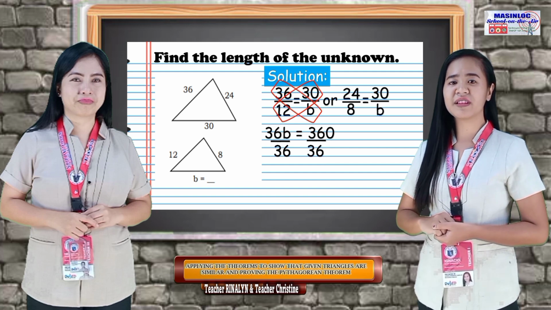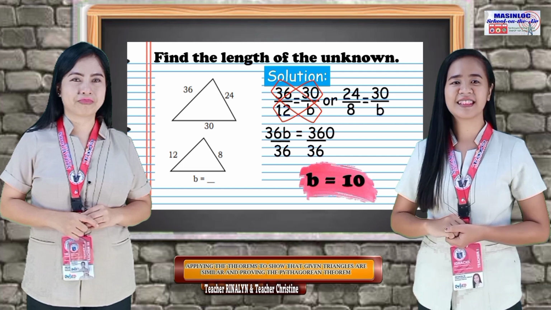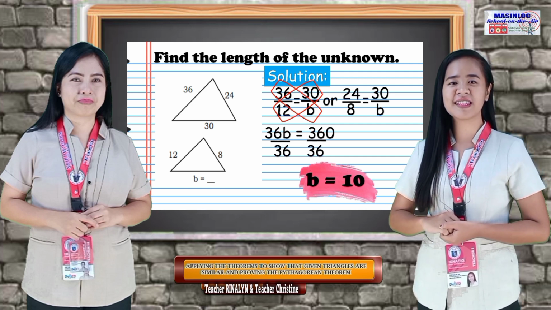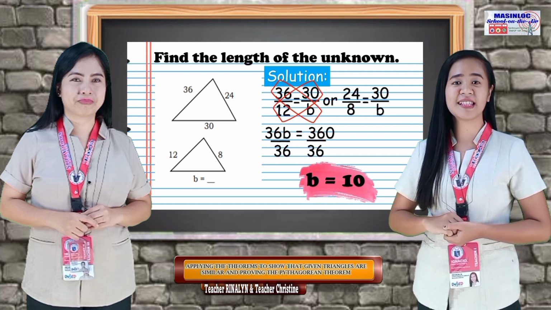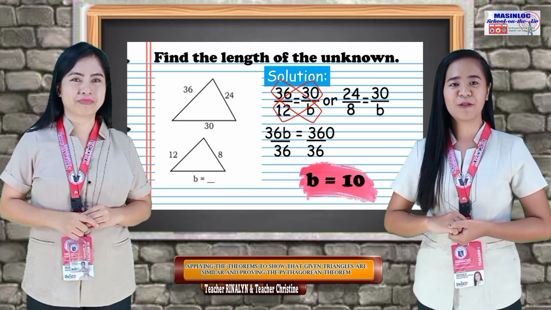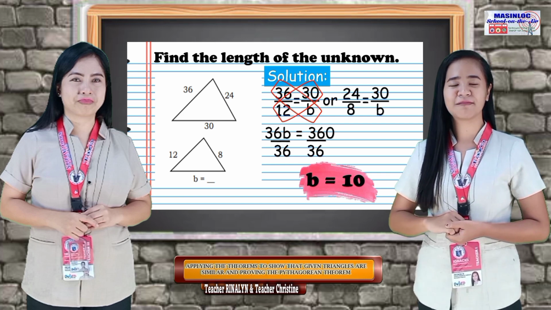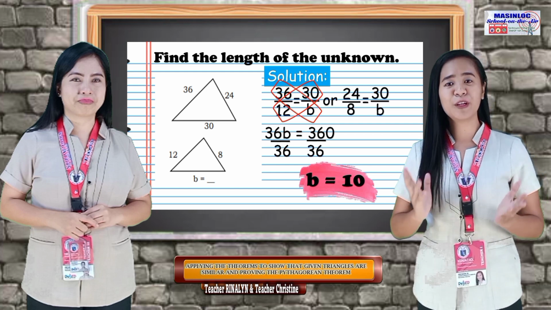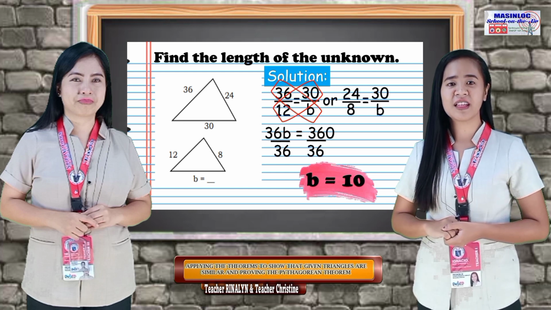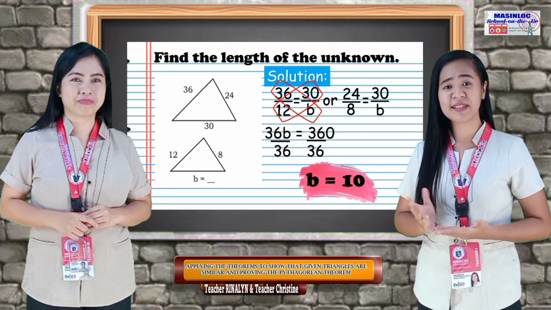36b divided by 36 is equal to b. And 360 divided by 36 is equal to 10. Therefore, the value of b is equal to 10. How about if we use the second option? Could we have the same answer?